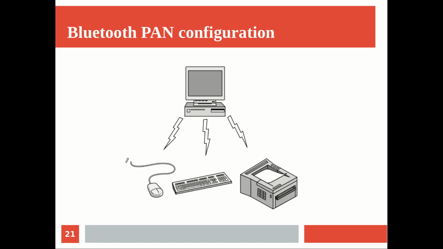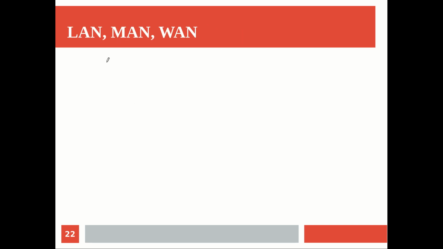Here you can see the typical configuration of the so-called Bluetooth PAN. This is something which I tried to draw in the previous slide also. The device communicates with peripherals like the keyboard, mouse, printer, whatever it is, wirelessly by means of Bluetooth signals.